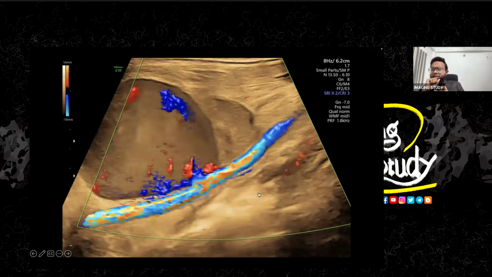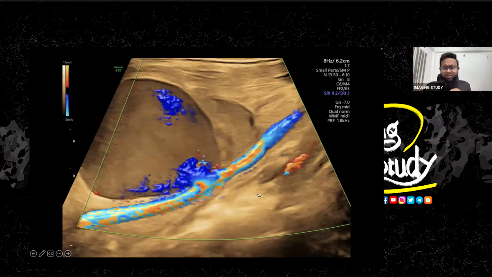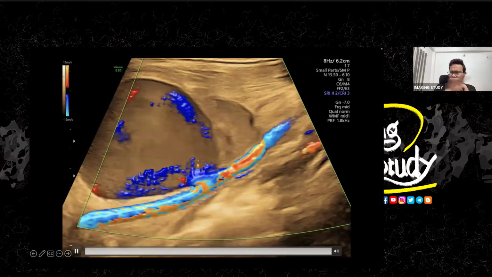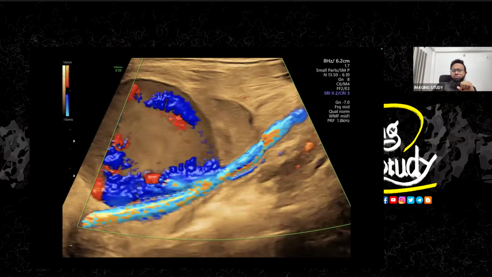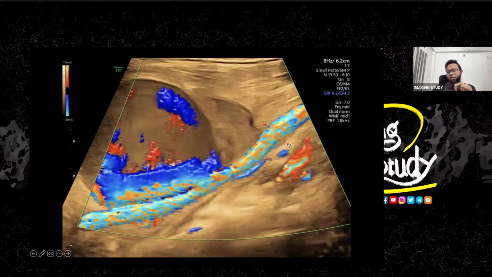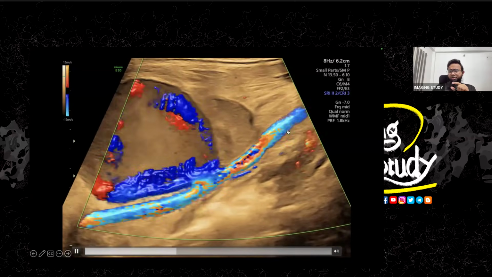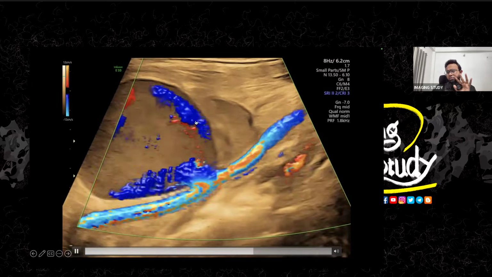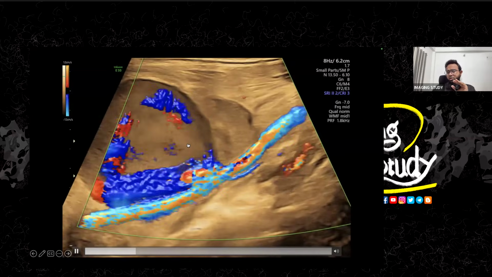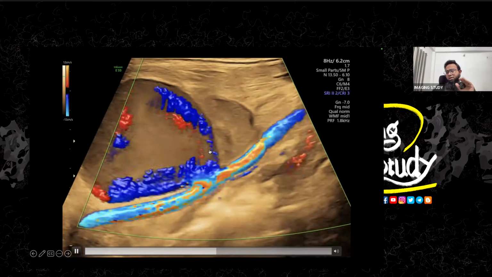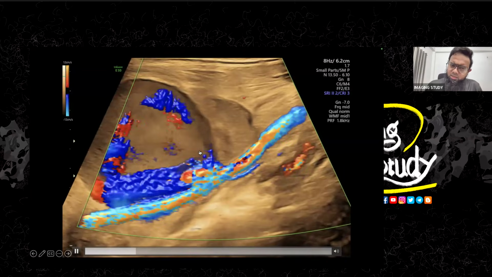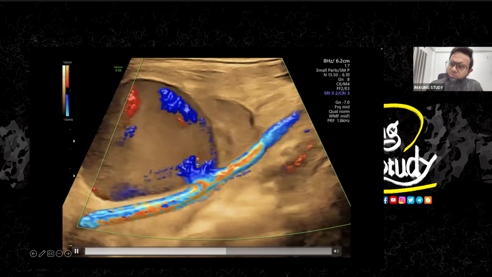Now let's look at the common carotid artery. So this is the common carotid artery. Ignore the aliasing because I'm not adjusting the settings. So, okay. If you see the structure, the aneurysm, you see the pulse follows the pulse of the common carotid artery. So you see both have similar pulsations. So that took our attention. Like, is there anything else we are going to miss?